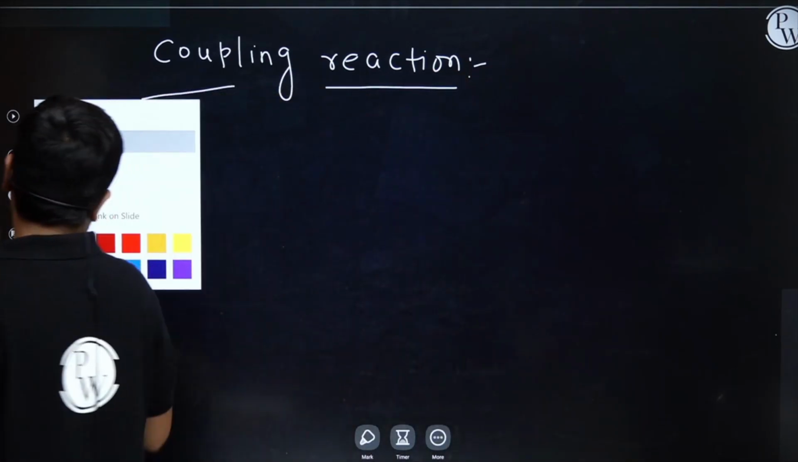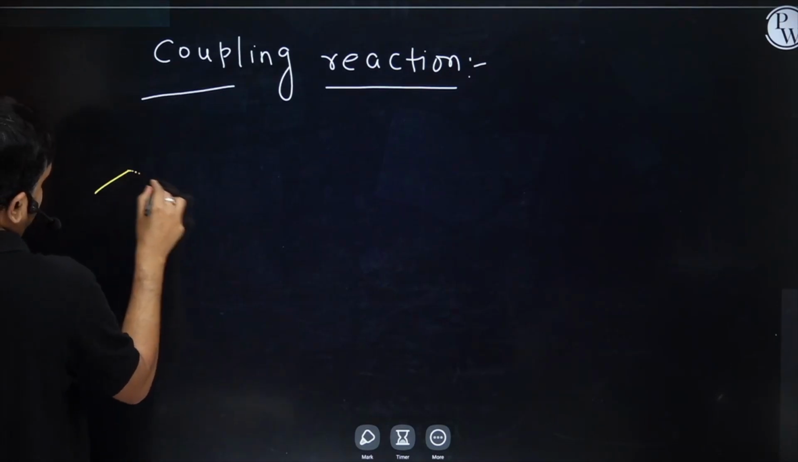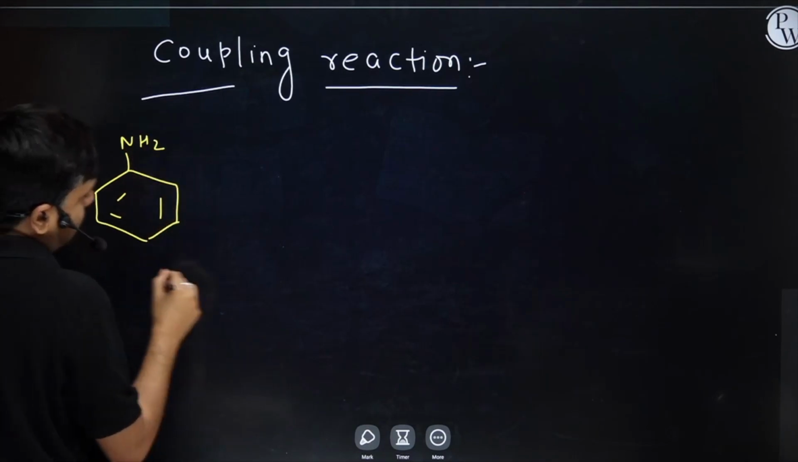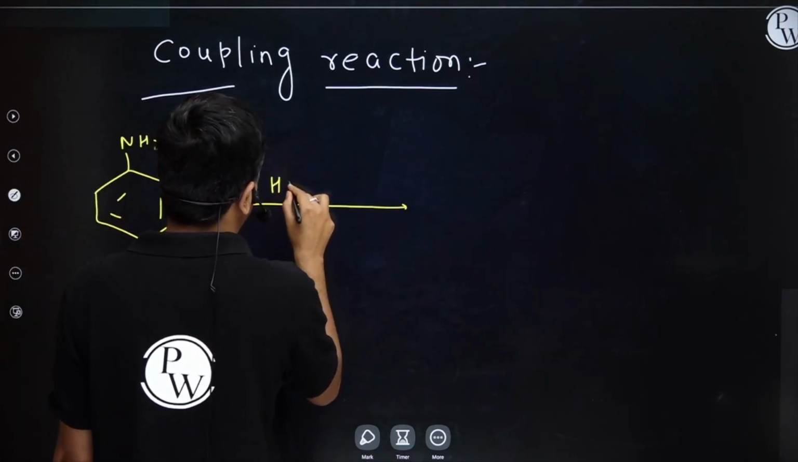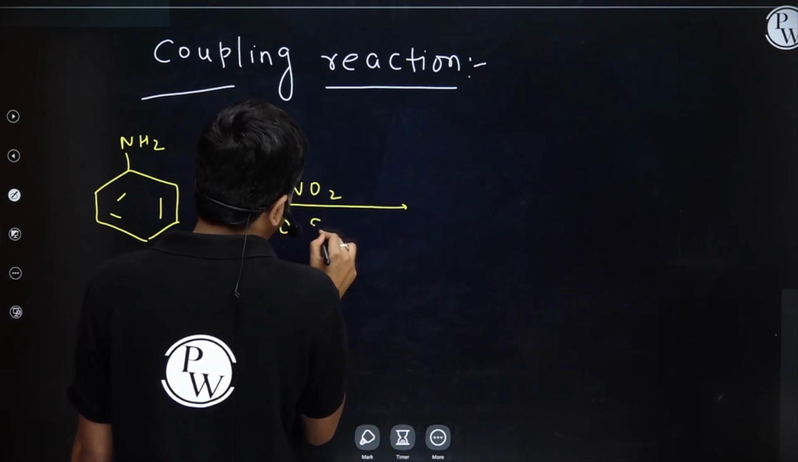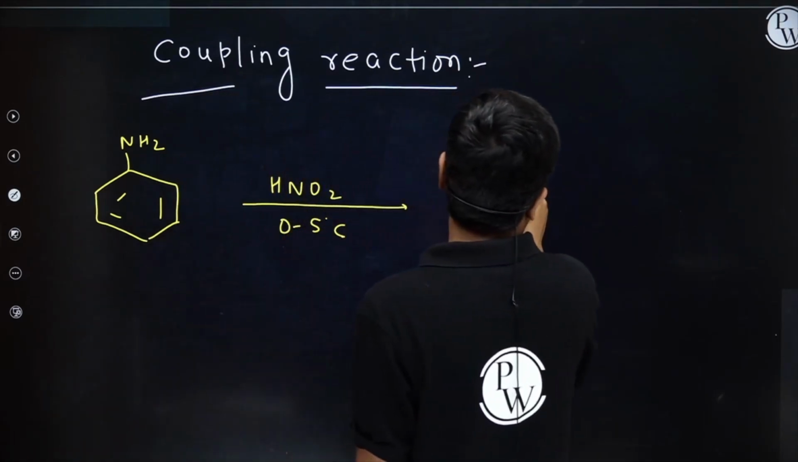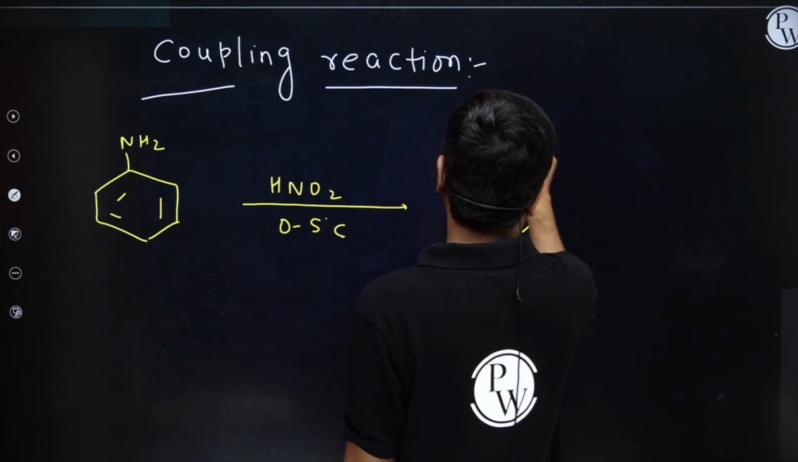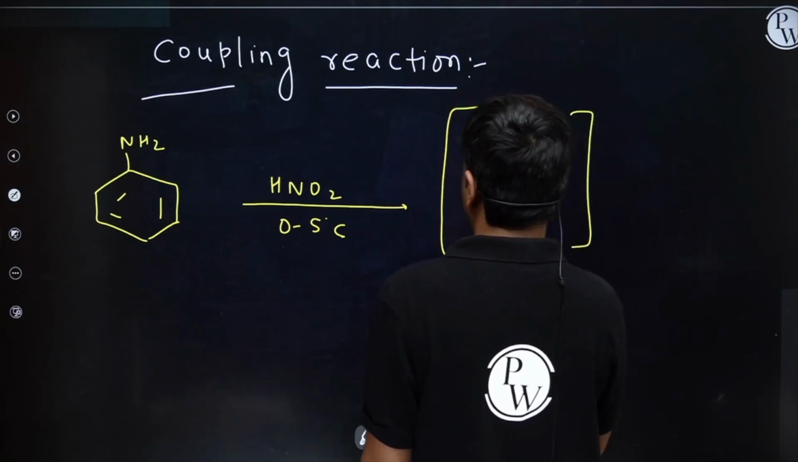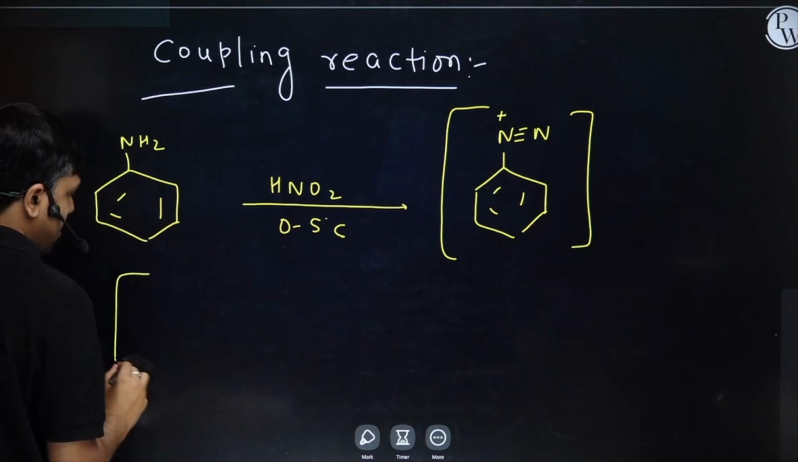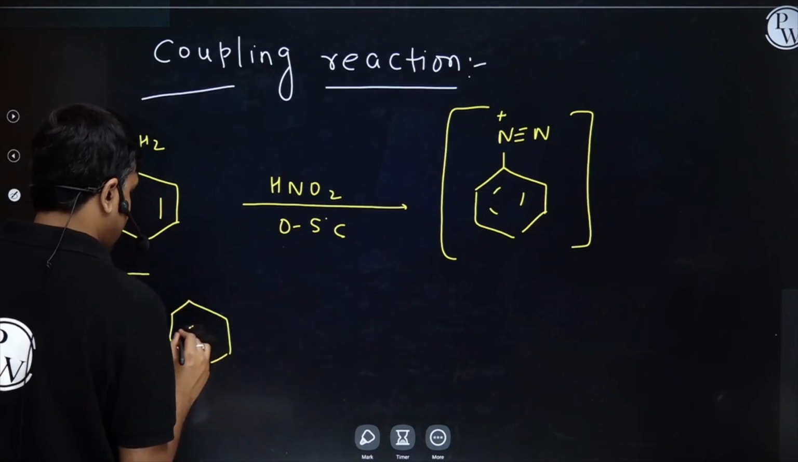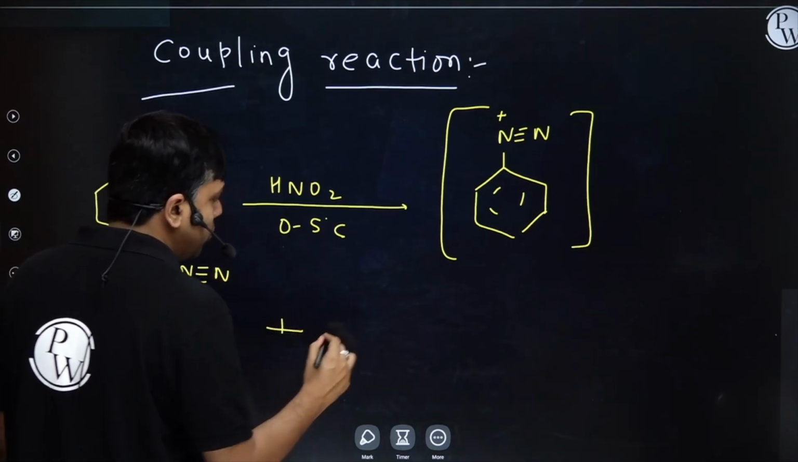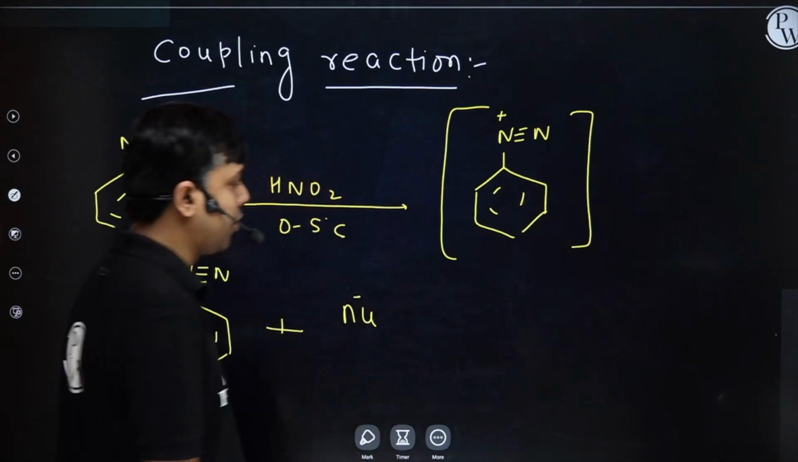Student, basically first we are going to take species aniline, NH2. Now this NH2, PhNH2, is treated with HNO2 at 0 to 5 degrees centigrade. The product which we get is diazonium, PhN2+, N triple bond N positive. Now I am having diazonium, PhN triple bond N positive, and now if it's treated with nucleophile, we may have two different types of reaction.